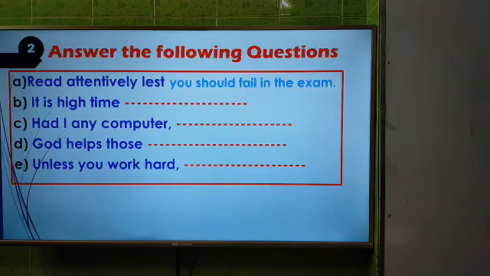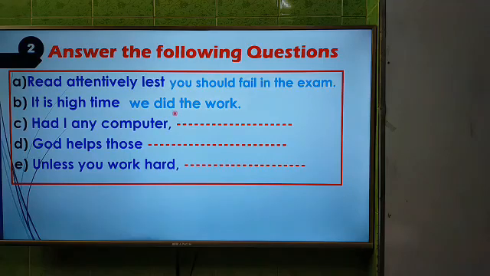Then number B, "It is high time", and we know the rules of high time. After high time we have to write down the subject and then V2, that means the second form of the main verb. This is the rule of "it is time" or "it is high time". So the answer will be: we did the work. Here I have written the subject "we", and then the past form of do, "did". If we write "do" here, it will be wrong, because after the subject we have to write the past form of the main verb. It is high time we did the work.